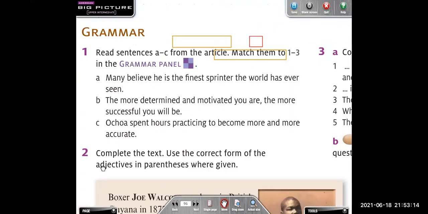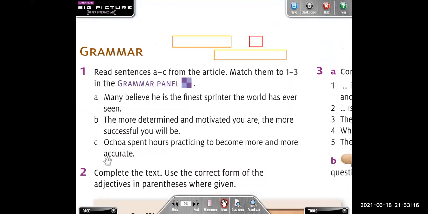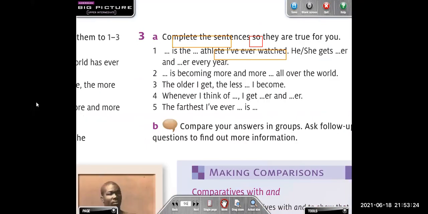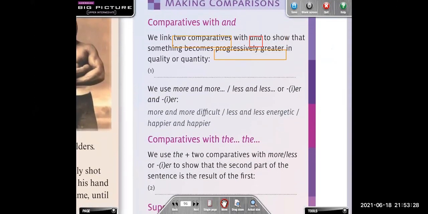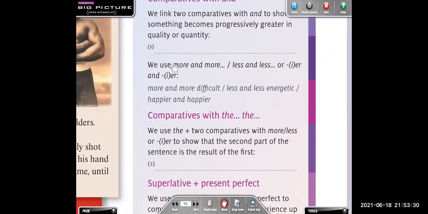Sentence C. Three, C, Sentence C, ¿ok? Ochoa spent hours practicing to become more and more accurate. Very good. Sentence C, right? Let's go to the next one. We use more and more or less and less. Or we can use the ER, como dijimos anteriormente de cómo formábamos los comparativos, ¿recuerdan?